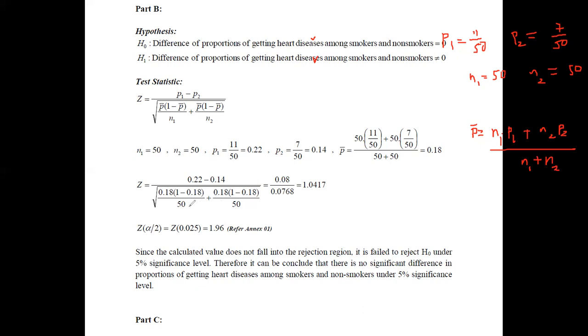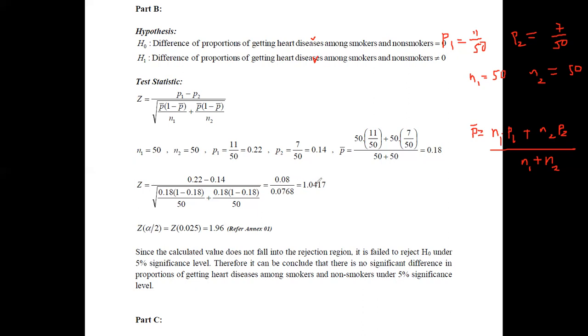Then we get the value of Z as 1.0417. This is the calculated value for Z. Now, since we need to test this hypothesis, this calculated value has to be compared with the critical value.